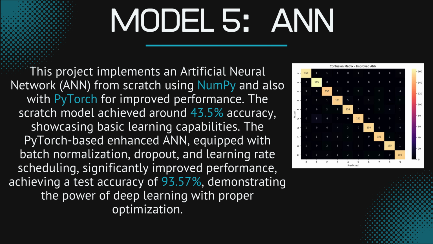We started with an ANN from scratch. Accuracy was 43.5%. Then we moved to PyTorch and optimized it with dropout, batch norm, and learning rate scheduling. That pushed test accuracy up to 93%, the highest of all models. The confusion matrix shows near perfect diagonal dominance, meaning it classified almost every genre correctly. Because of this performance, we used the ANN model in our web demo, where speed and accuracy were both critical.